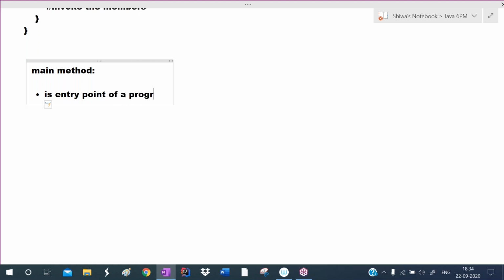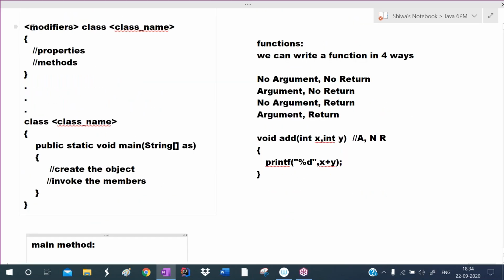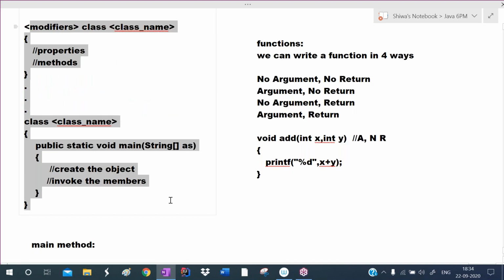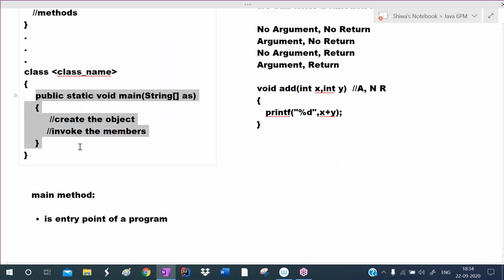In a Java program, many classes are there. You can define any number of classes, and in the classes, many methods are there. So where the execution of a Java program has to be started, to indicate that, we are defining this main method.